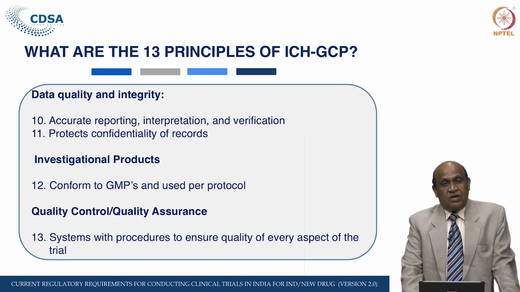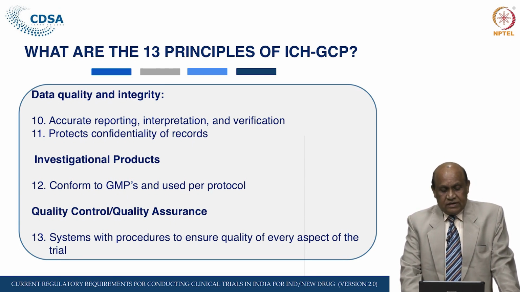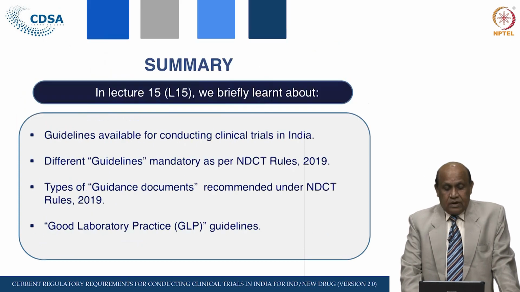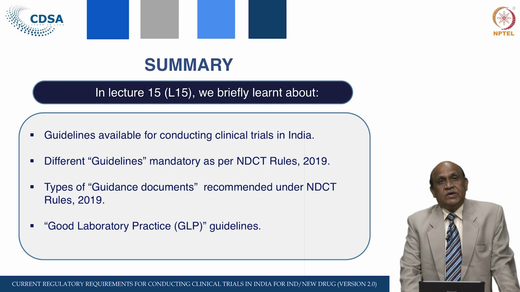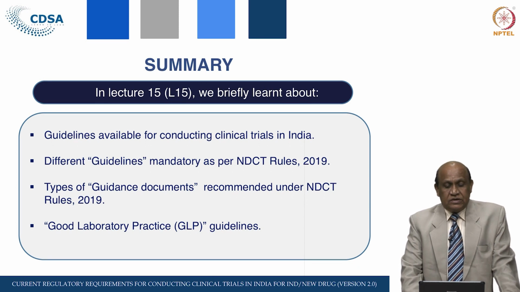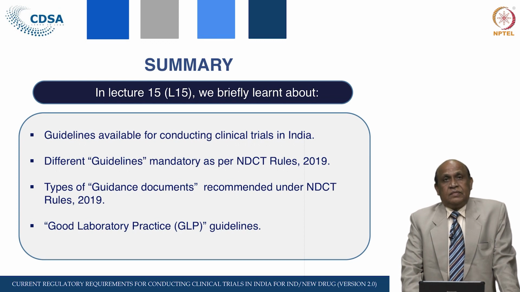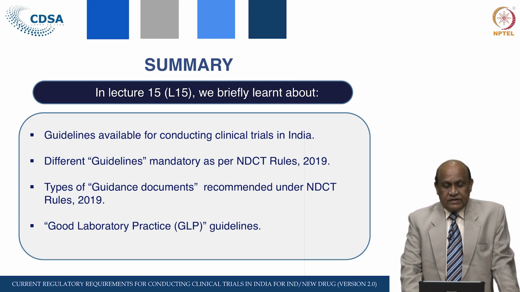Quality control and quality assurance are also there. There are systems available with procedures to ensure the quality of every aspect of the trial. So these are the brief points about the guidelines used in conducting clinical trials in the country.